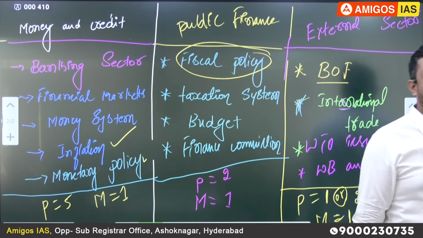The next topic, the fourth topic, as I told you that I have divided the whole economy into 6 chapters for prelims and mains. The fourth topic will be sectors of economy. You know that economic activities are divided into 3, sir: primary, secondary and tertiary. Same thing I am writing here.